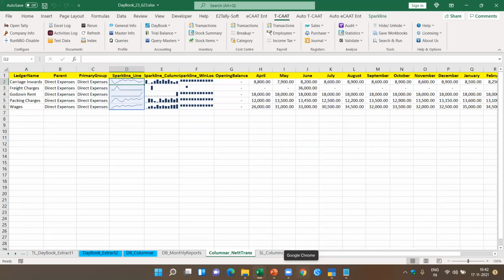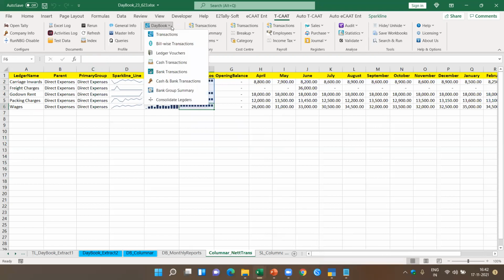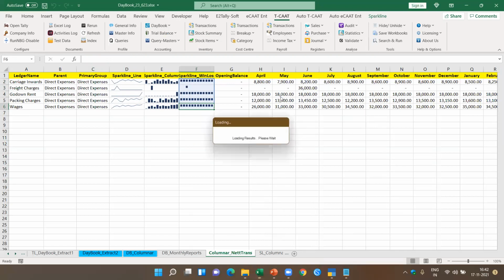Now there are 3 types of sparkline. I've selected all of them. I'll be able to get all this information in one glance. Okay, now just see the type of analysis we are able to do with this simple software. Although it's simple, it's very, very powerful.